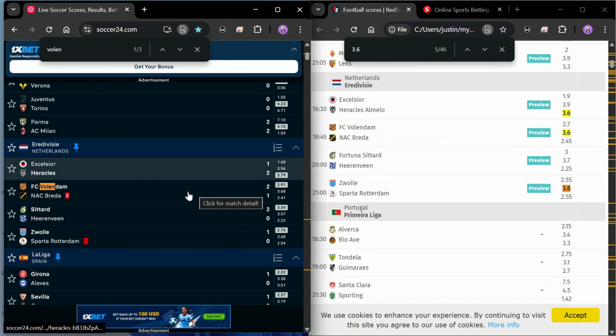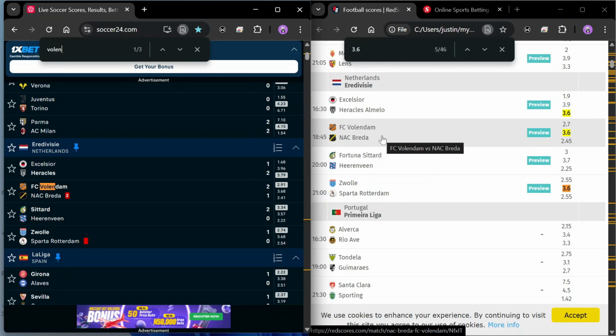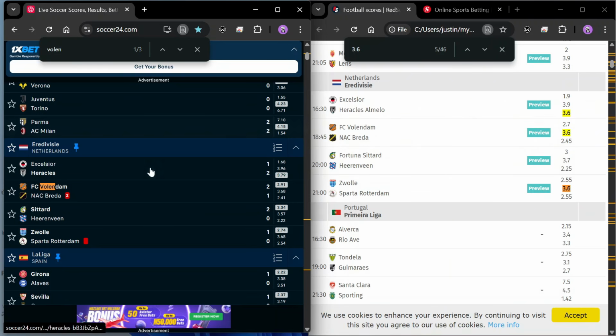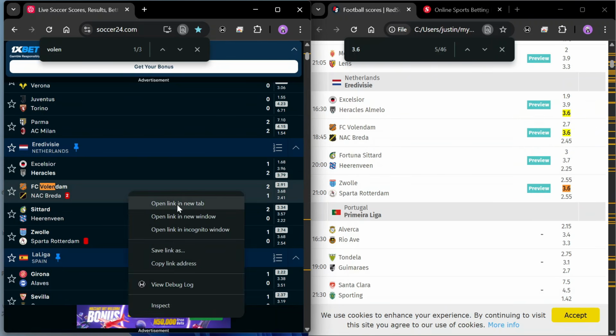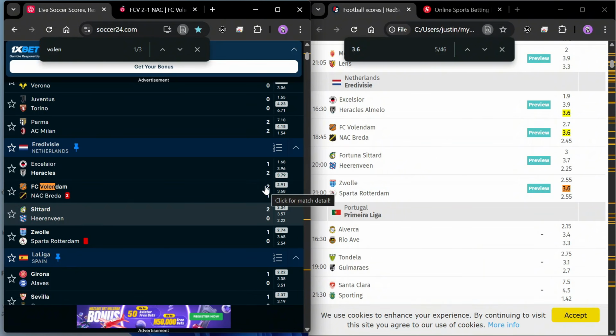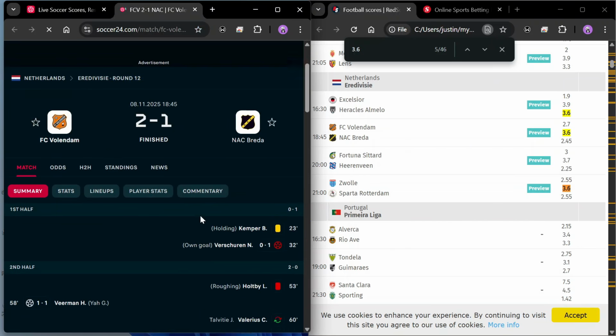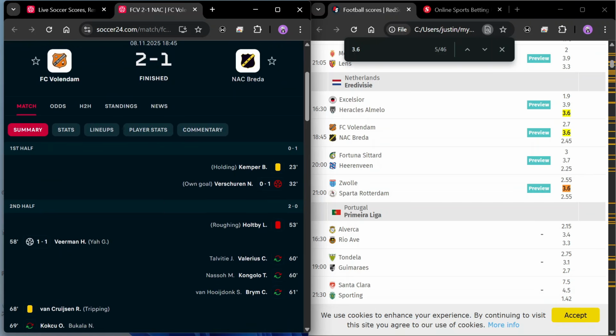Now you can see this is 2-1. If you had picked this without having to do analysis, let's see what would have gotten with this game. You can see the game actually gave us 2-1. There was goals in these games. And you can see the first goal came in the first half. Own goal in the first half. So over 0.5 goals actually played in this game. Volodem versus Negbrada. Over 0.5 goals played out in this game. That is one game already that has won if you went for this particular option for over 0.5 goals half time.